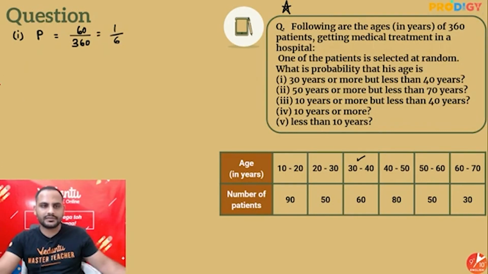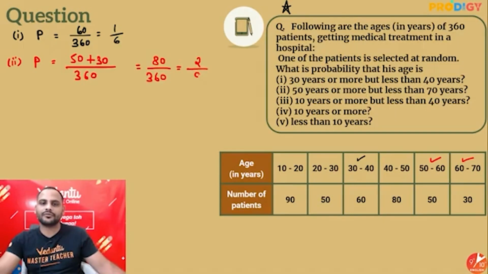Alright. Second, what do you want? 50 years or more but less than 70. So when I say 50 or more but less than 70, in that I will include this and this both. So in this case, probability will be equal to 50 plus 30 divided by 360, which is 80 upon 360. I can say 4 2s upon 4 9s is 2 by 9.